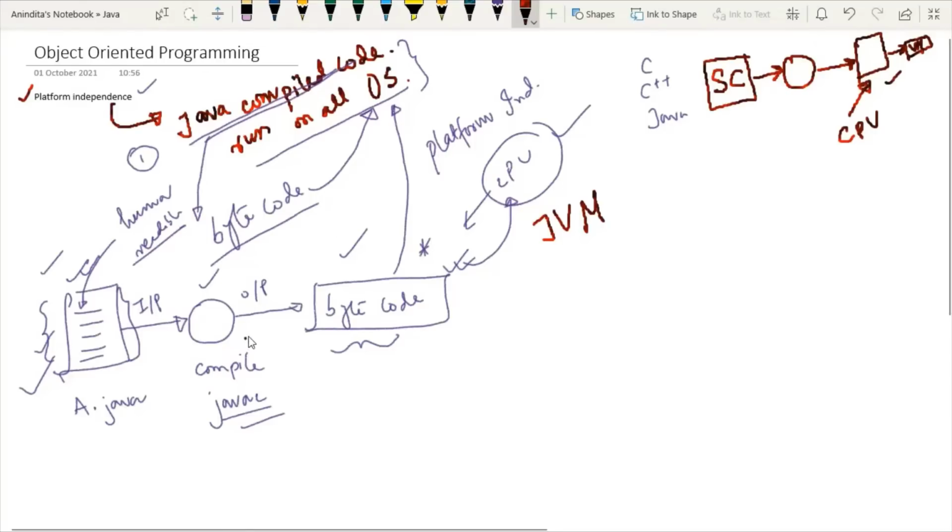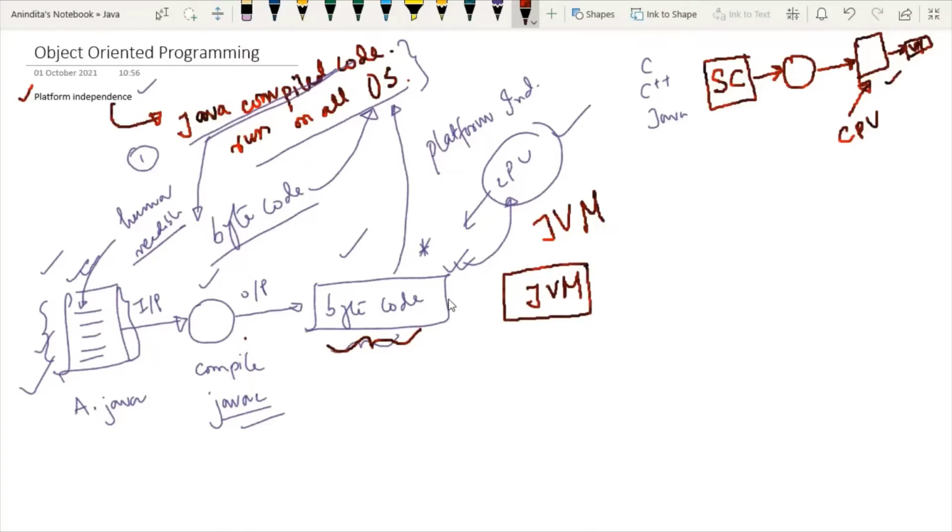So after compilation, though we get a bytecode which is understood by the machine, we still need another component, which is known as the Java Virtual Machine. And this Java Virtual Machine is responsible for taking the bytecode as input and producing the machine code as output.